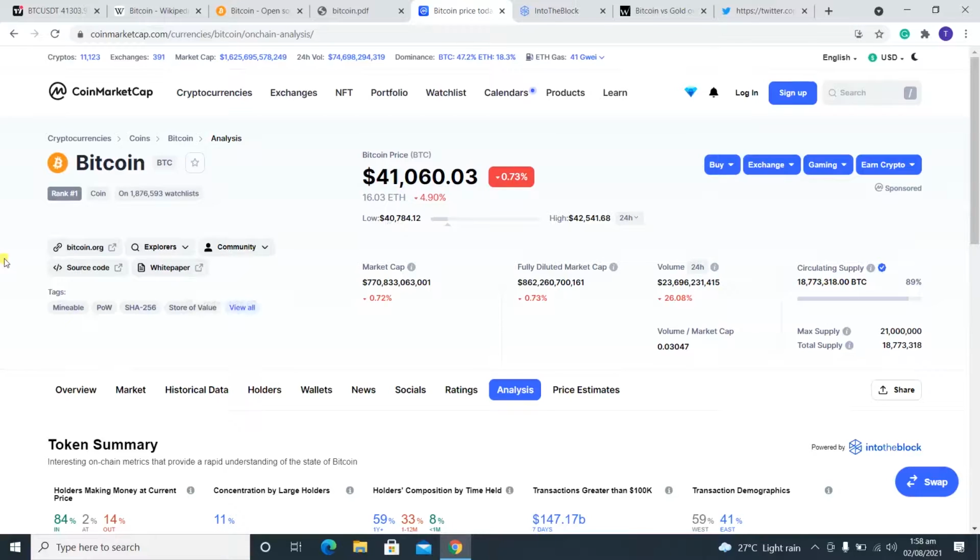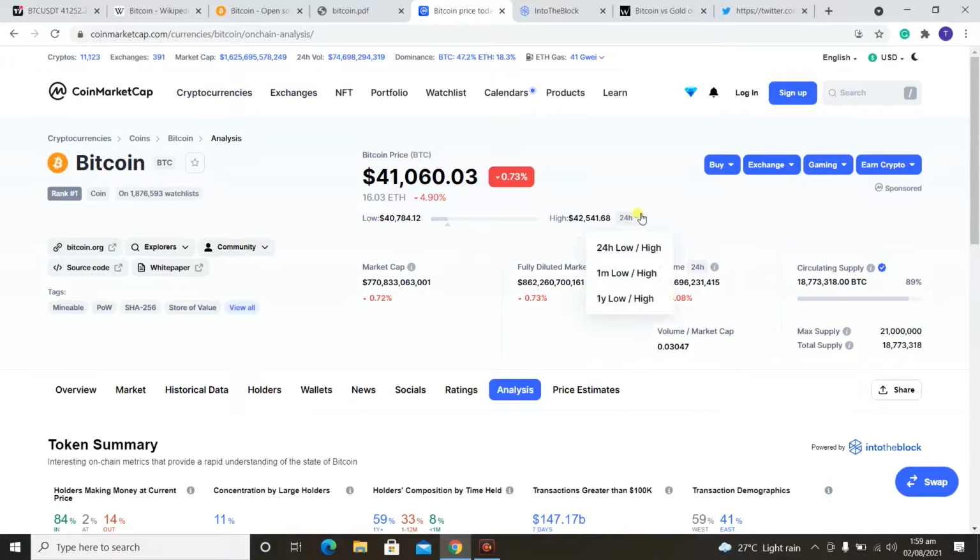There is coinmarketcap.com, where all the basic, fundamental information about Bitcoin is available. We can see that the maximum supply of Bitcoin is 21 million coins. It means there are only 21 million coins available, of which 89% of Bitcoins are circulating in the market. At the time of making this video, the price of Bitcoin is around $41,000.